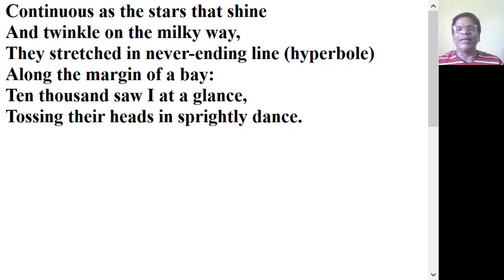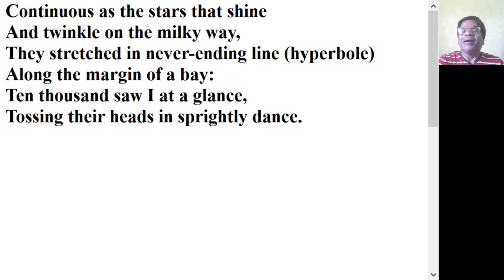A hyperbole is a figure of speech that exaggerates, which represents the truth in a very exaggerated way. So that is a hyperbole. So here, in the stressed never-ending line, the poet uses a hyperbole.